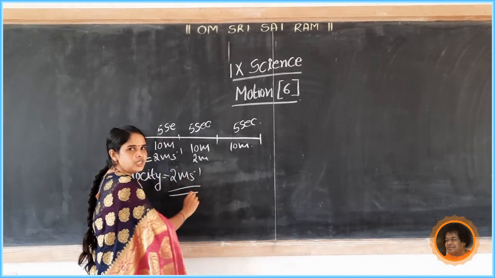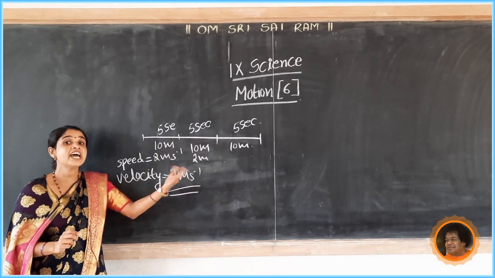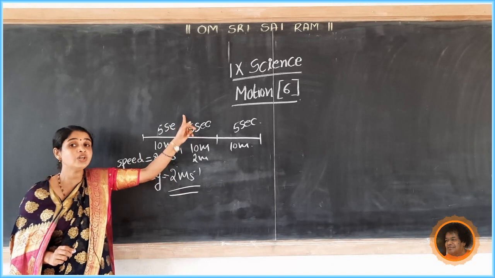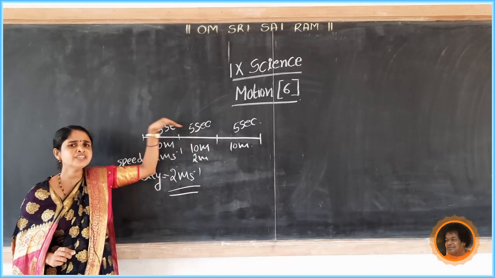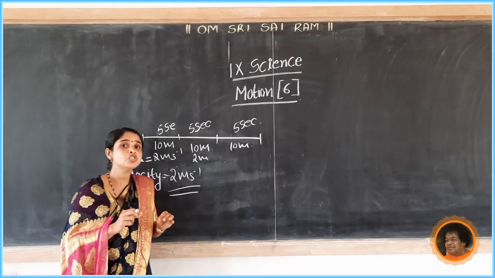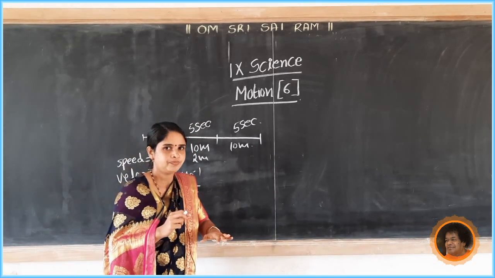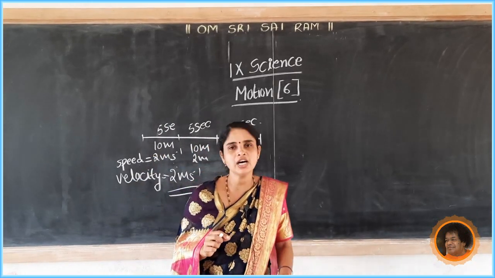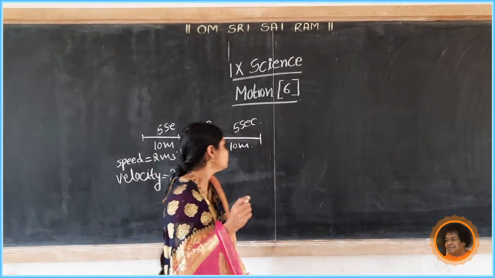We know that velocity is speed with direction, in this particular direction. So in the case of uniform motion along a straight line, speed and velocity are both the same.